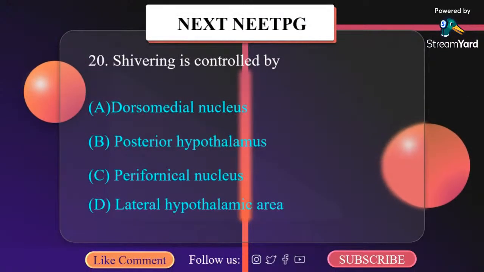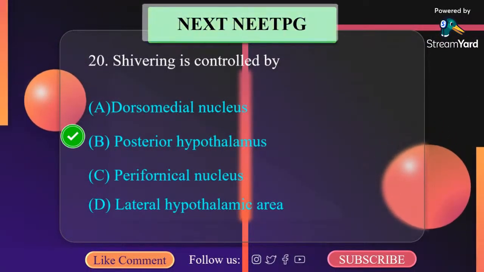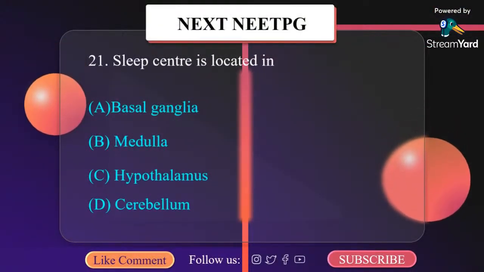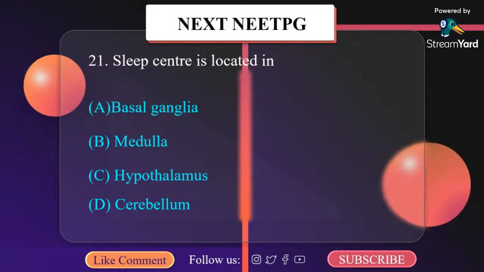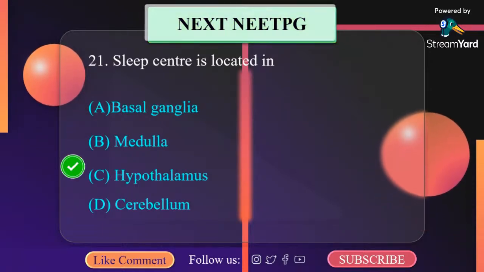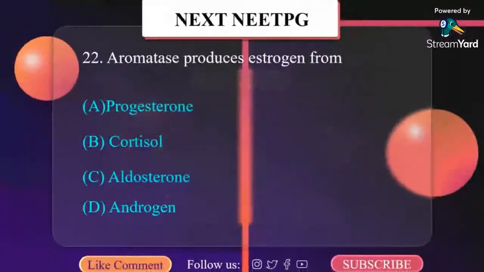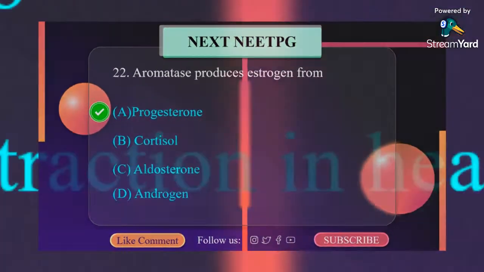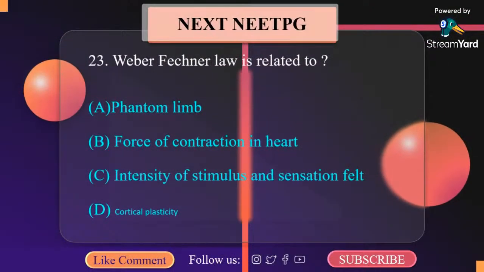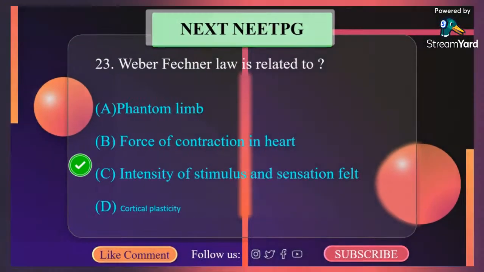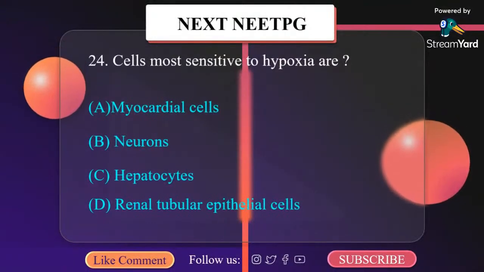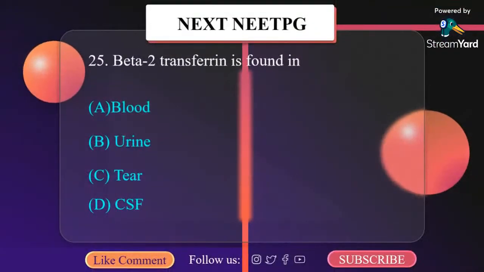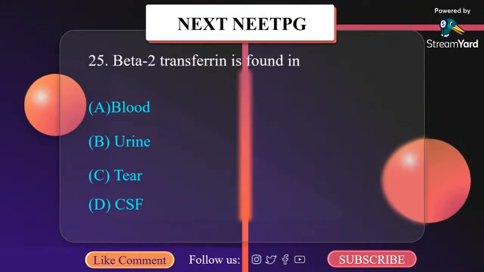Shivering is controlled by posterior hypothalamus. Sleep center is located in hypothalamus. Aromatase produces estrogen from androgens. Weber-Fechner law relates intensity of stimulation and sensation felt. Cells most sensitive to hypoxia are neurons. Beta-2 transferrin is found in the CSF.